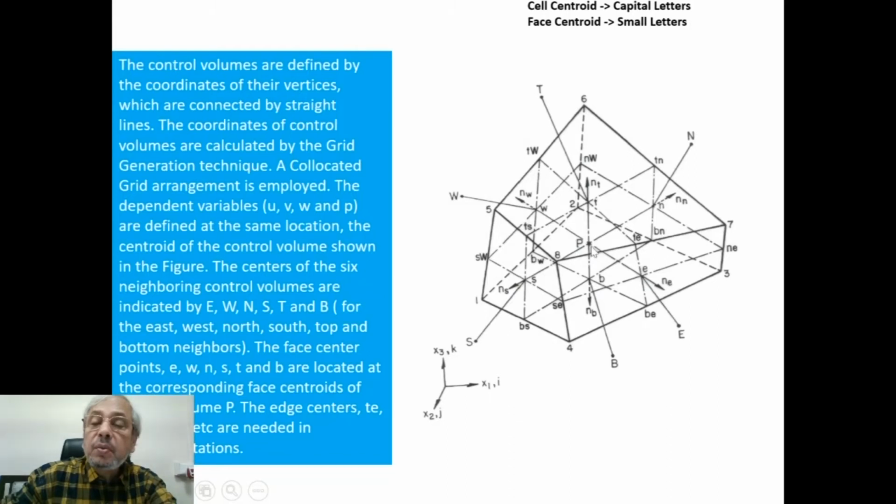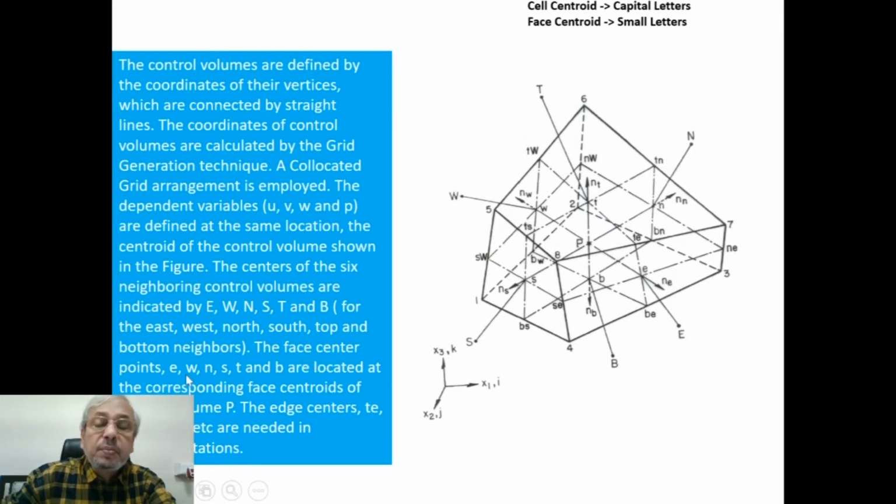The centers of the 6 neighboring control volumes. The center of this control volume is P, and the centers of the neighboring control volumes, if you imagine another control volume on the eastern face, the center of that control volume is uppercase E. Similarly, if there is another control volume just on the western side of it, the center of that control volume is uppercase W. Similarly, uppercase N, uppercase S, uppercase T, and uppercase B, for the east, west, north, south, top, and bottom neighboring control volumes.